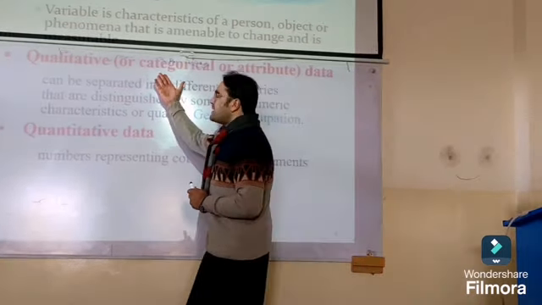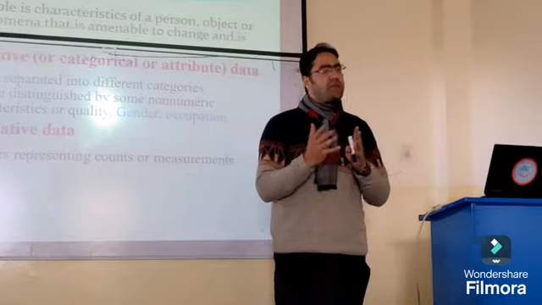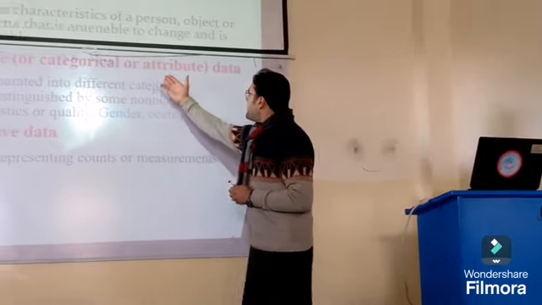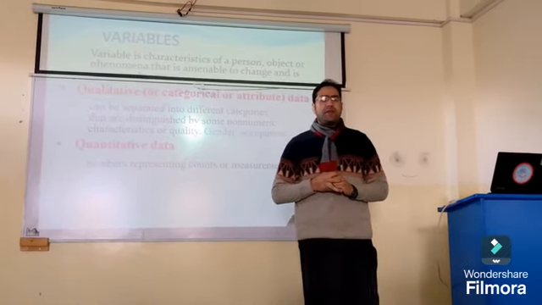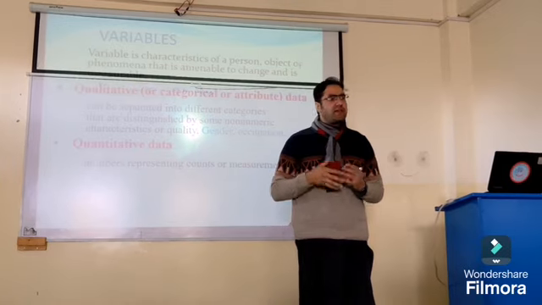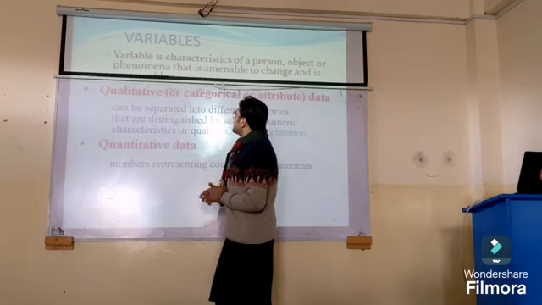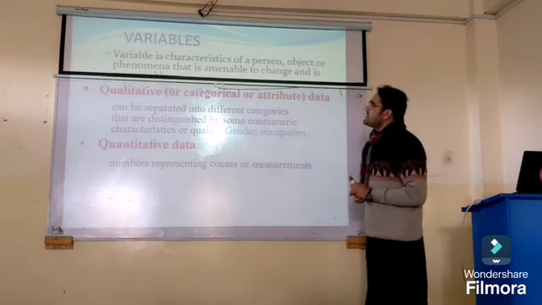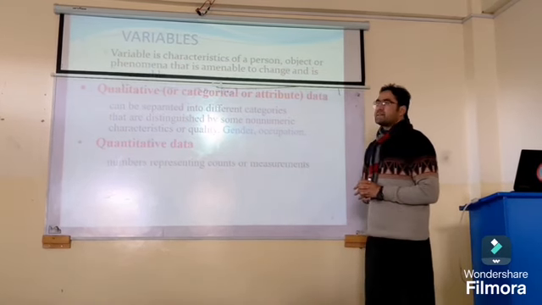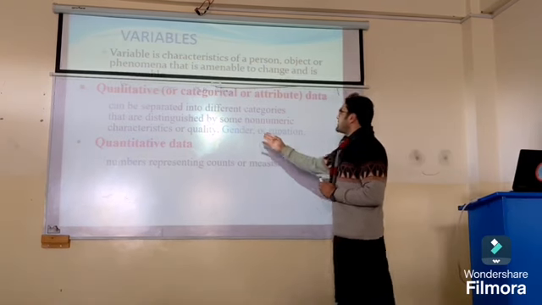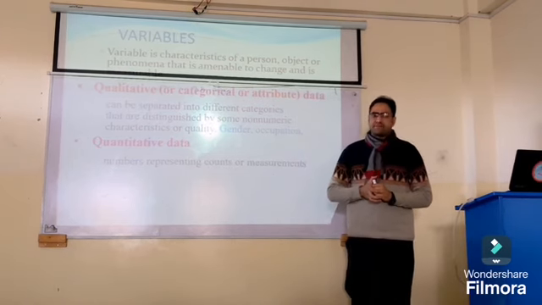A categorical variable has categories: male category, female category, or attribute. A variable that cannot be expressed in numerical form can be separated into different categories that are distinguished by some non-numeric characteristic or quality. For example, gender, occupation, etc.